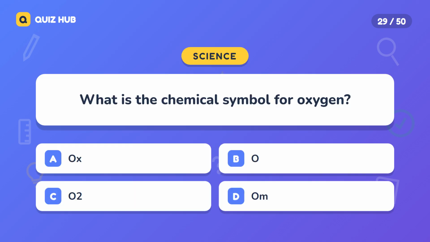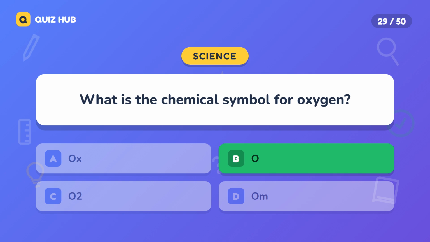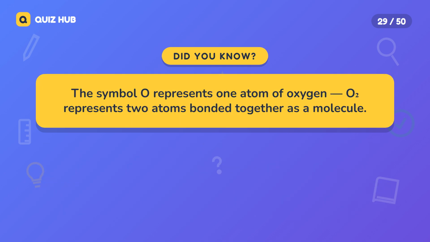Question 29. What is the chemical symbol for oxygen? A. Ox. B. O. C. O2. D. Ohm. The correct answer is O. The symbol O represents 1 atom of oxygen. O2 represents 2 atoms bonded together as a molecule.